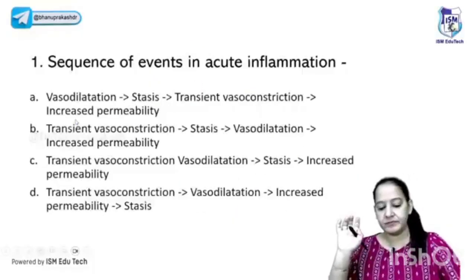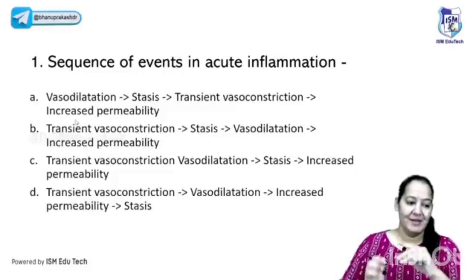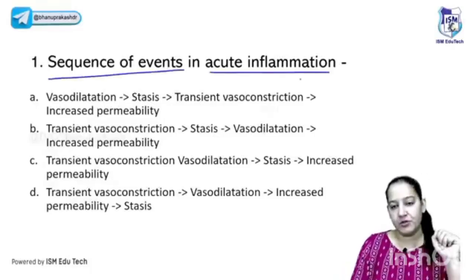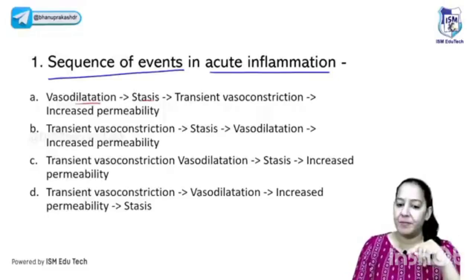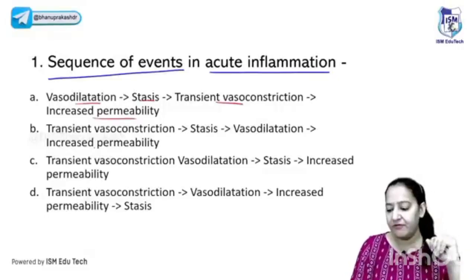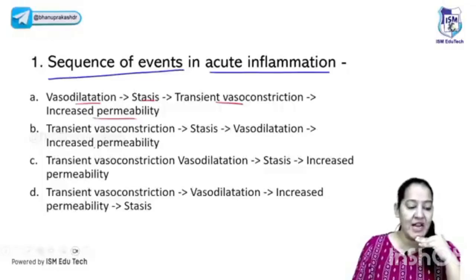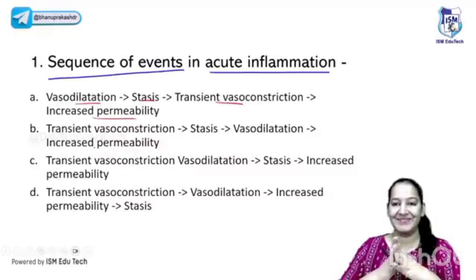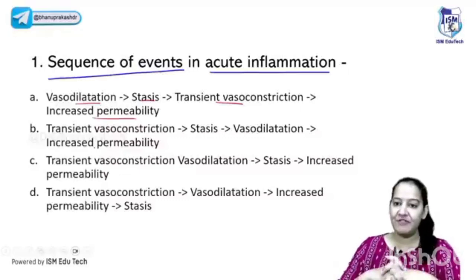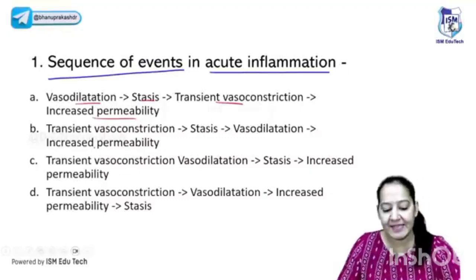The first question is in front of you. Can you give the answer, please? Can you tell me the sequence of the events in acute inflammation? I told you the vascular events. You can read the 4 options. I told you the 5 events. Can you tell me the sequence? Is it vasodilatation followed by stasis, followed by transient vasoconstriction or permeability? Read the 4 options. I'm not reading the 4 options. Please read the 4 options and tell me the correct sequence of the vascular events of acute inflammation. Who will tell me the correct sequence, please? What is the correct sequence of vascular events in acute inflammation? Yes. What is the correct sequence, please?